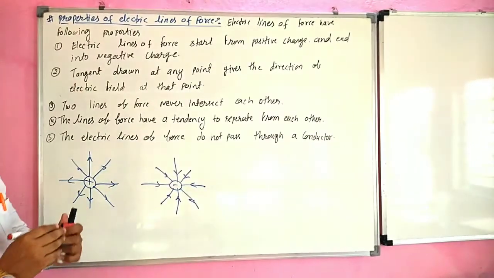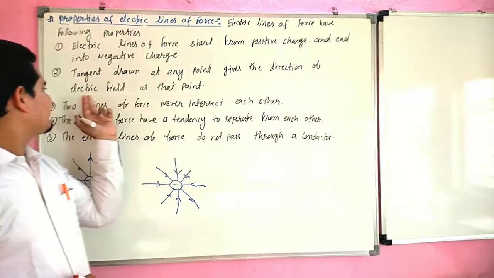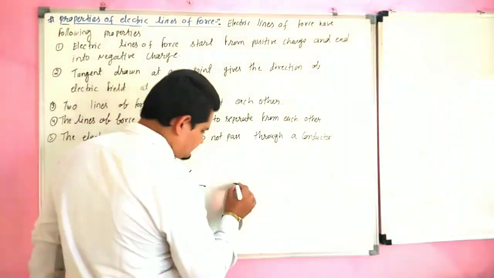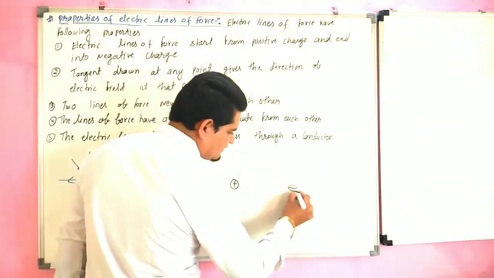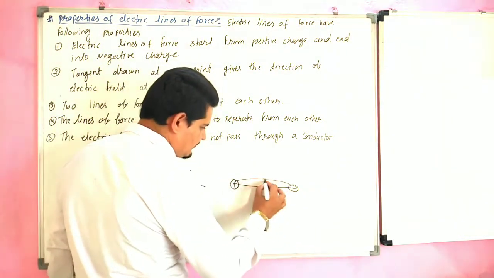Second, the tangent drawn at any point gives the direction of the electric field at that point. If we draw the diagram, this is our positive charge, this is the negative charge, and these are the electric lines of force.